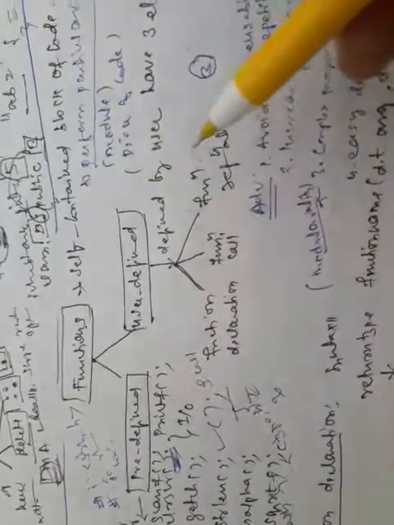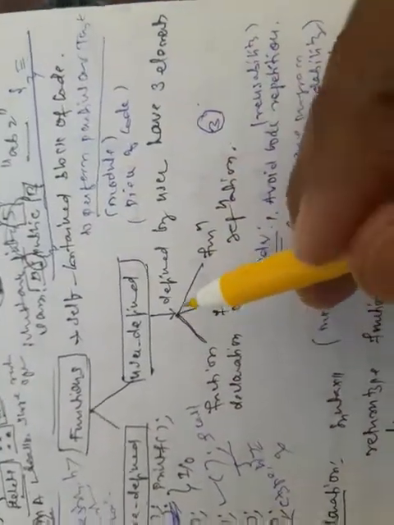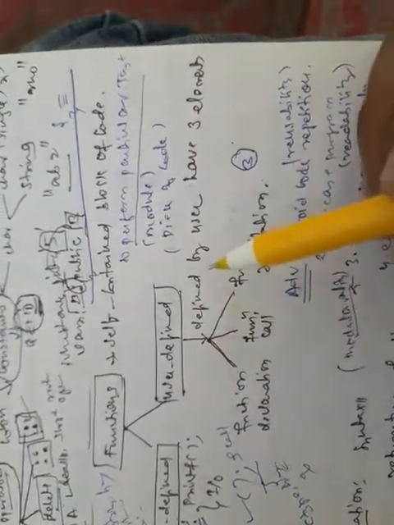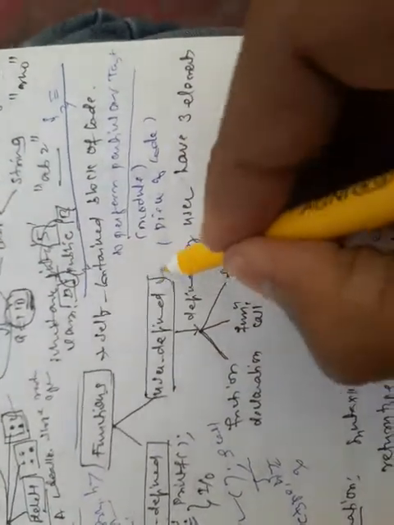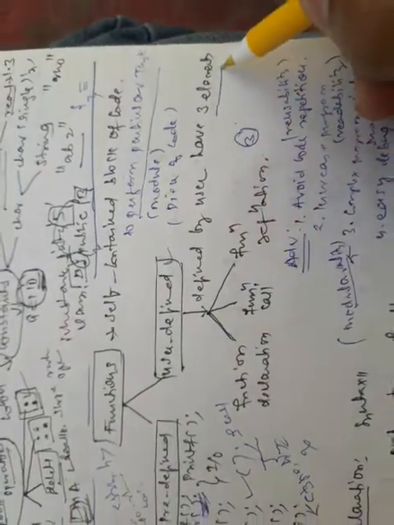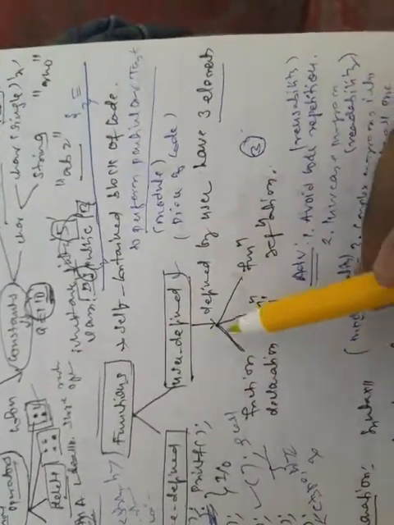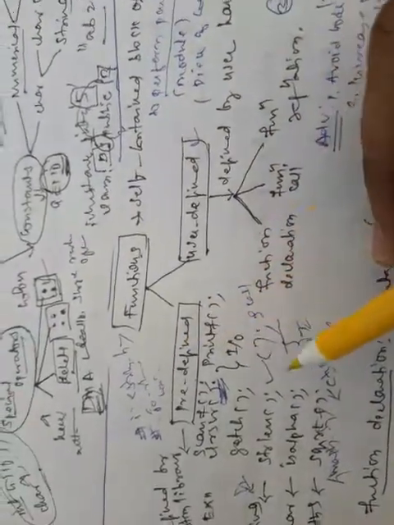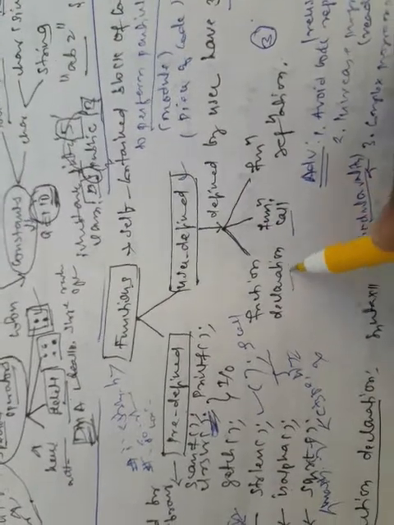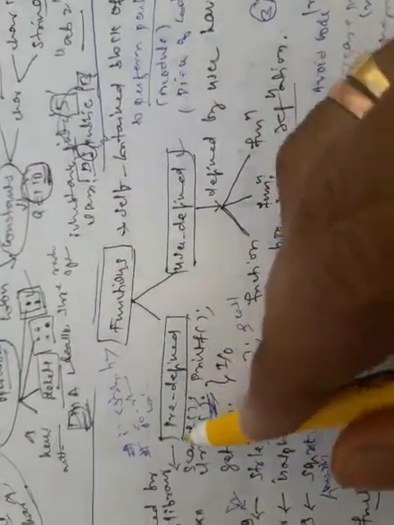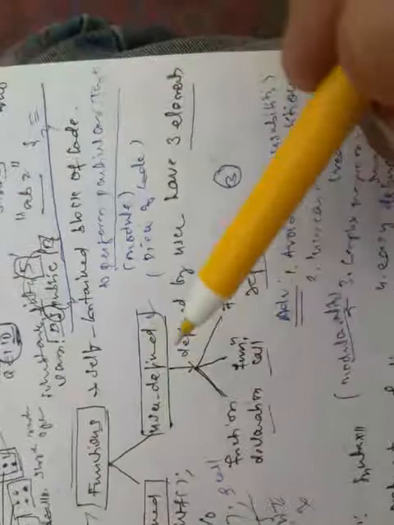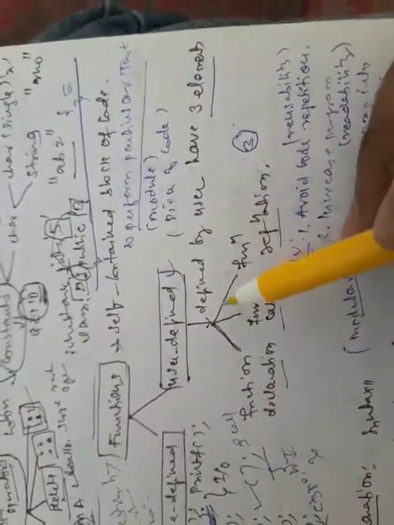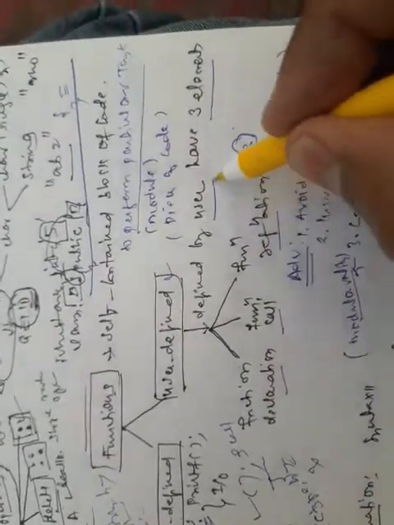Next we'll discuss user defined functions. What are user defined functions? These are the functions which are defined by the user, and a user defined function contains three basic elements: function declaration, function call, and function definition. But predefined functions contain only a function call, and the function declaration and definition are already known by the compiler. In a user defined function, it must be declared, it must be called, and it must be defined by the user.